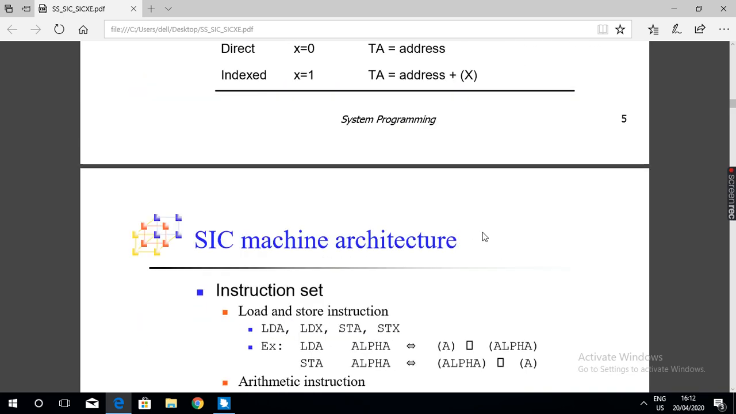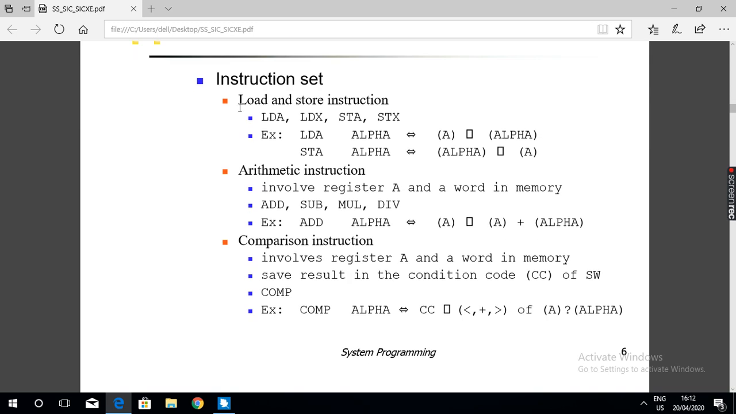For each of the operations, the SIC machine supports instructions. For load operations, it supports 2 instructions. LDA means load to accumulator, load to register A, the data stored in memory location. Suppose you have an integer value in a memory location whose label is alpha, and you want to load it to register A, the accumulator. You can use LDA alpha: load to accumulator the data stored in the memory location.